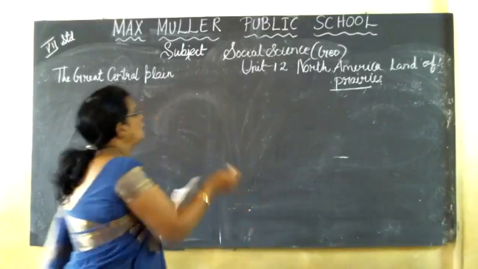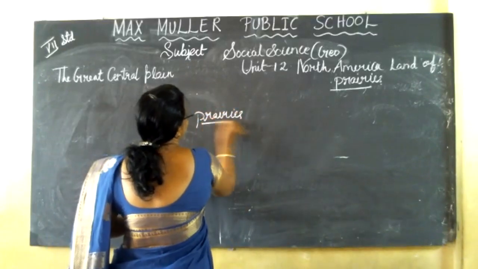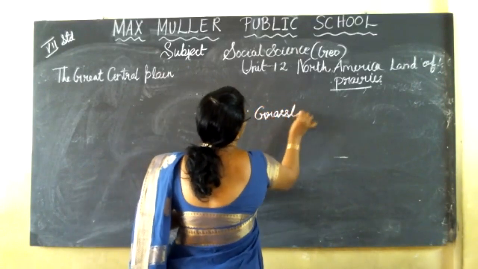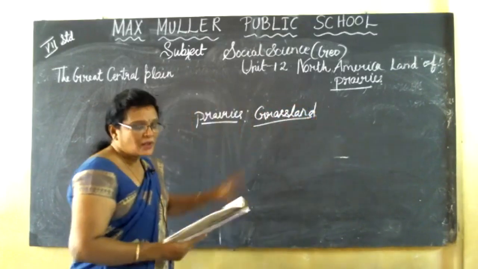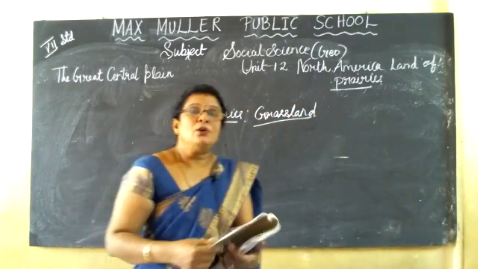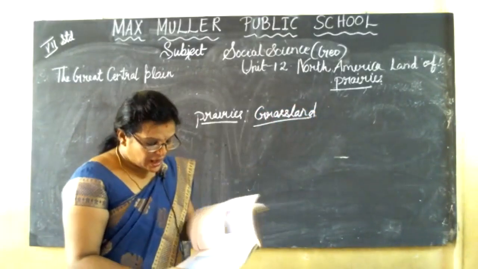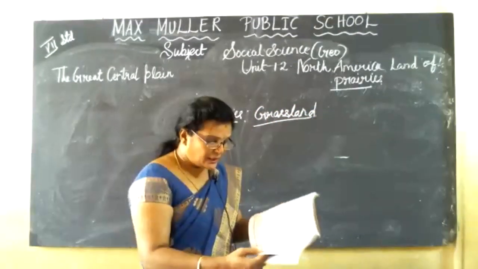What is the meaning of prairies? The prairies means grassland which is suitable for agriculture. Where do they lie? They lie between the Appalachians in the east and the Cordilleras in the west.